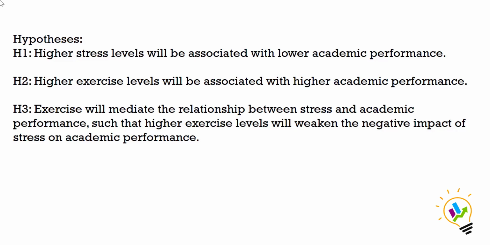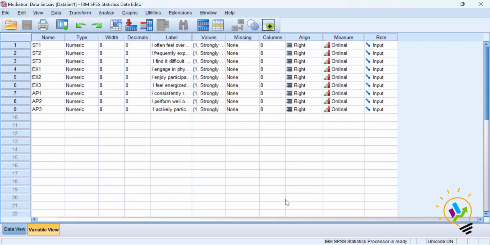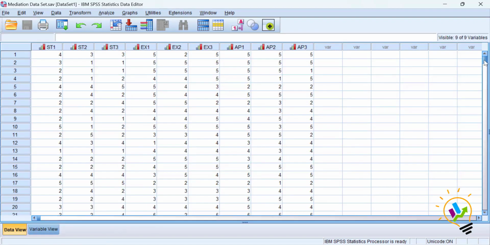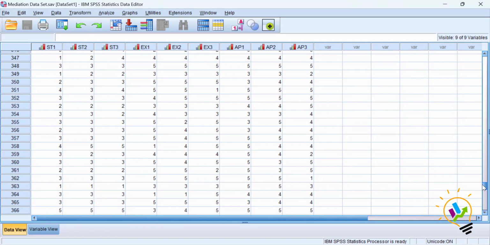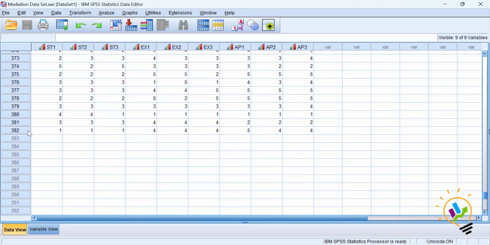So first I'll show you the SPSS data which we are going to use. Later we will see the AMOS, and in that we'll see how to do this mediation analysis with the bootstrapping method. This is an SPSS file where we have stress with 3 observed variables, exercise with 3 observed variables, and AP stands for academic performance, also with 3 observed variables. And the sample size is 382. You can see here it is totally 382 sample size.